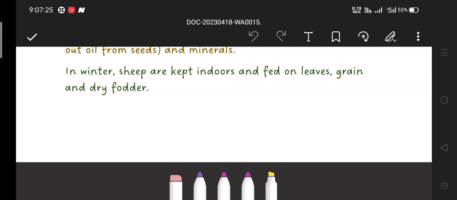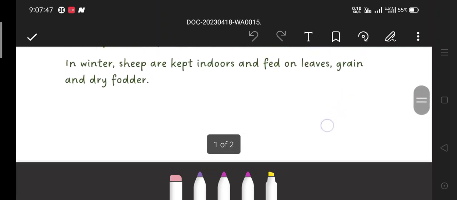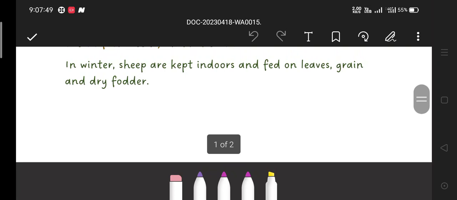We shave them in the summer season because the full hair on the body would make them feel hot. So the shepherds take out the hair of the sheep, the wool, in summer. In winter season, sheep are kept indoors because they can feel cold, and fed on leaves, grain, and dry fodder.